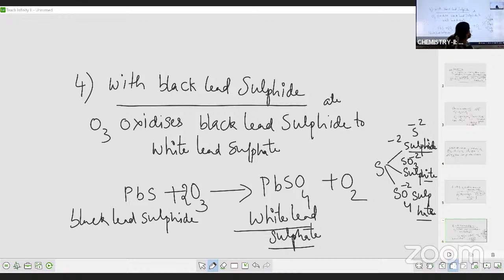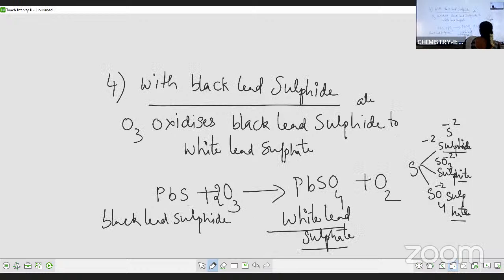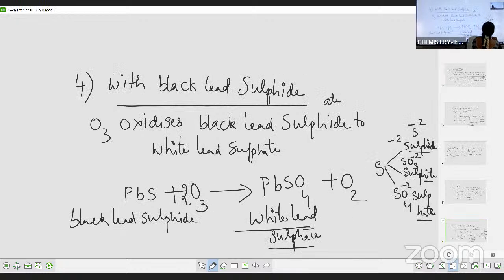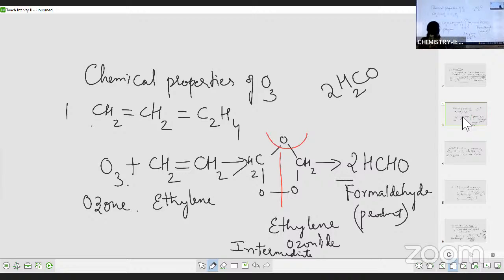Shall we recall everything? Okay. So in chemical properties, the first chemical property was preparation.